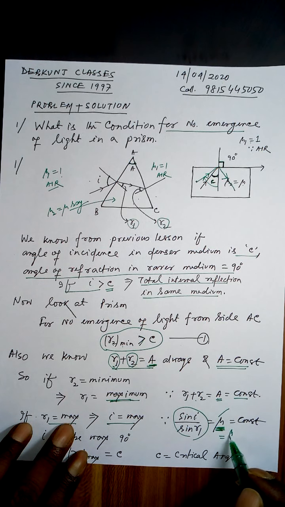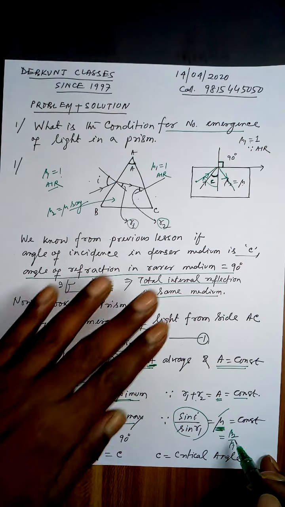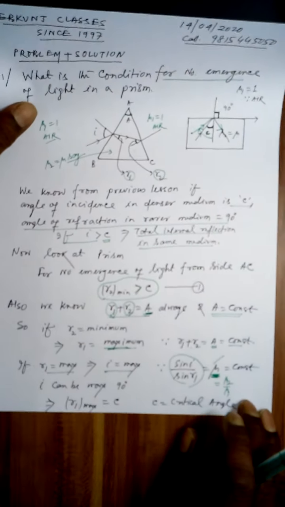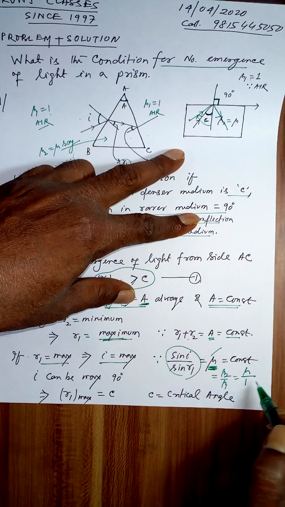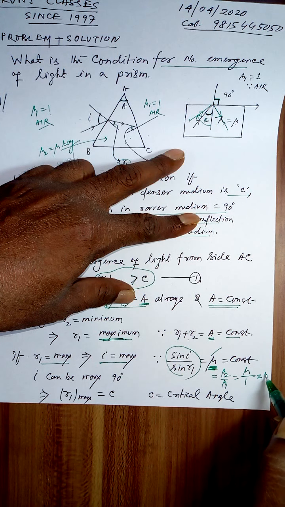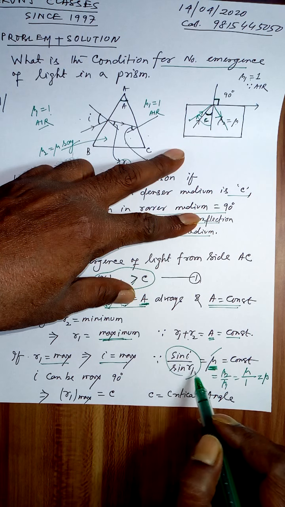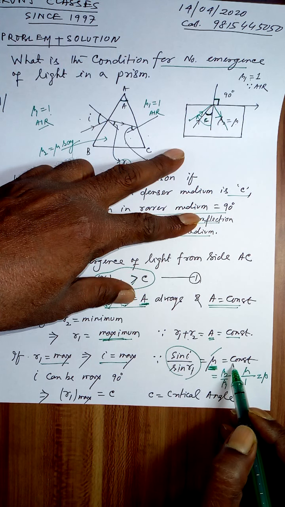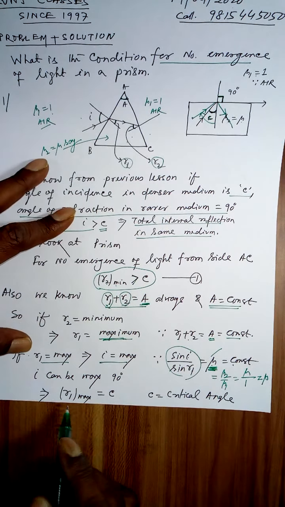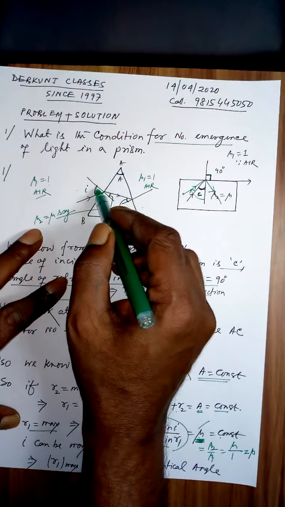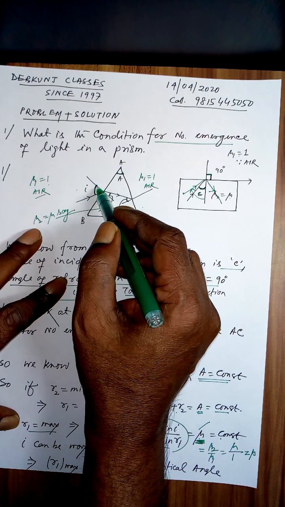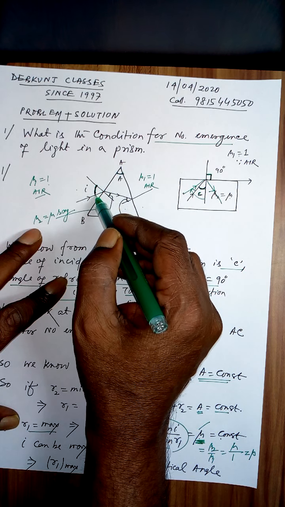Mu2 I have taken as mu, mu1 I have taken as 1, therefore it is equal to mu. Sin I by sin R1 is a constant for the prism. So if R1 is maximum, I is maximum.